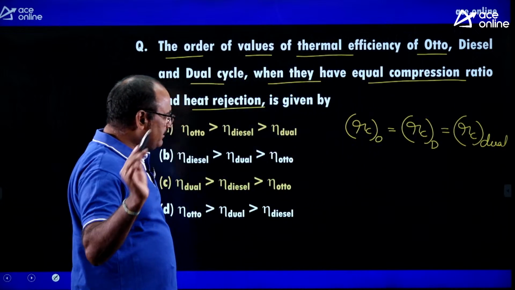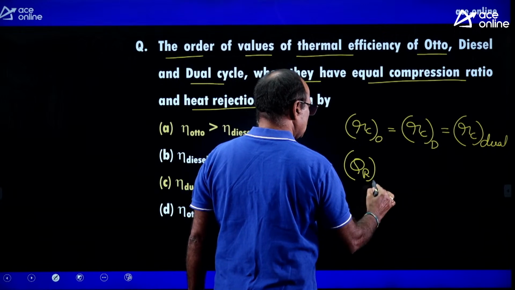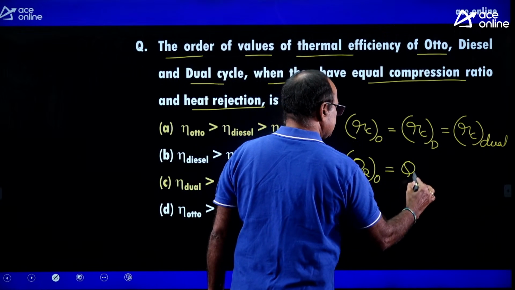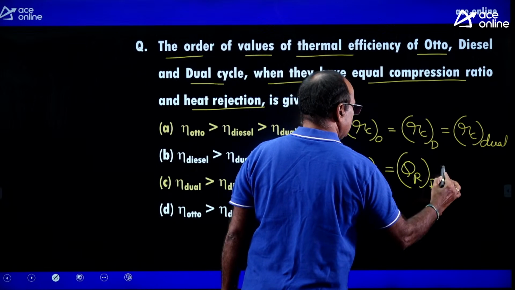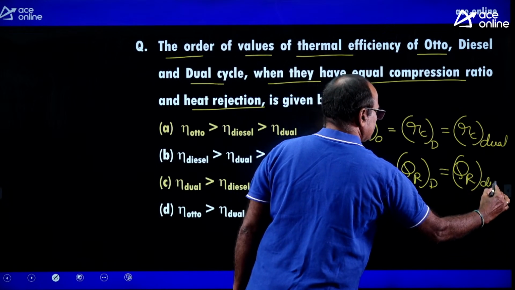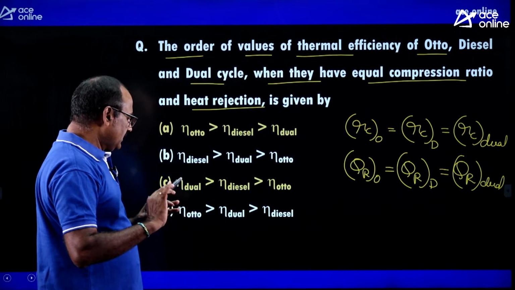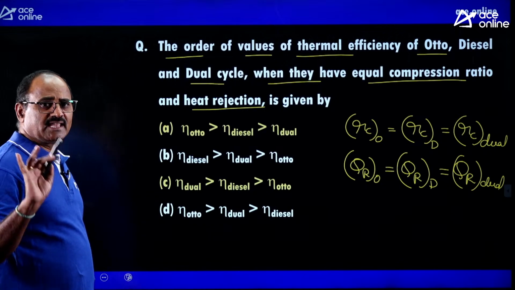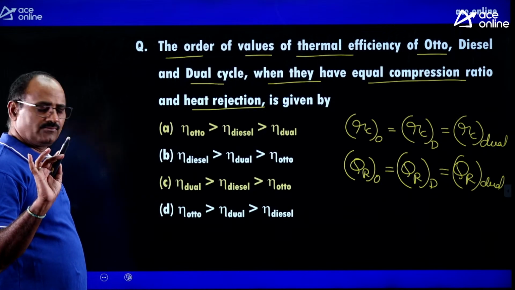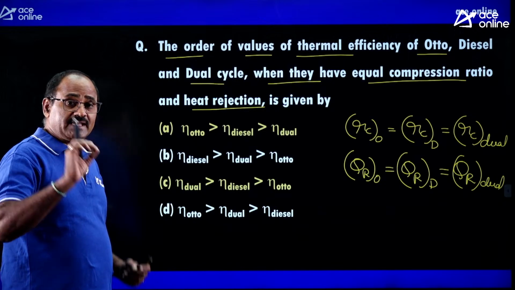Similarly, the heat rejection for the Otto cycle is equal to the heat rejection for the diesel cycle, which is equal to the heat rejection for the dual cycle. With these two conditions, you are asked to decide the relation between the three cycles' efficiency. Before going to construct the diagram, remember the dual cycle efficiency.